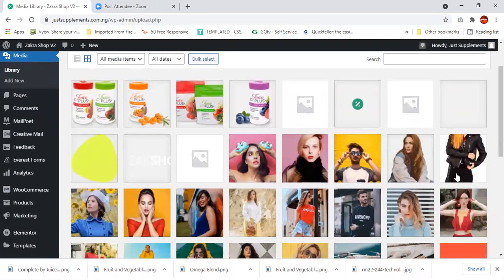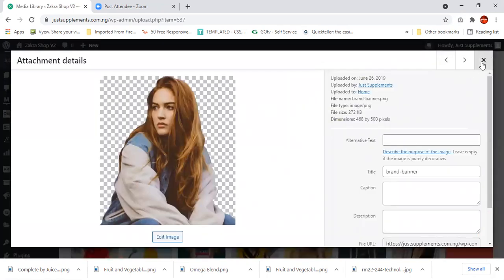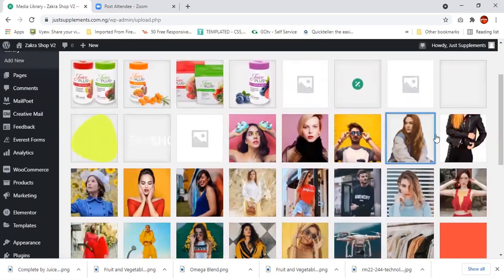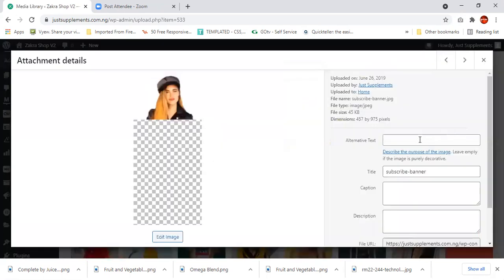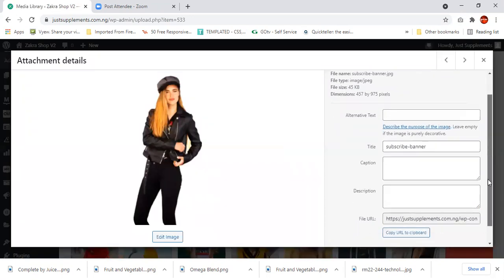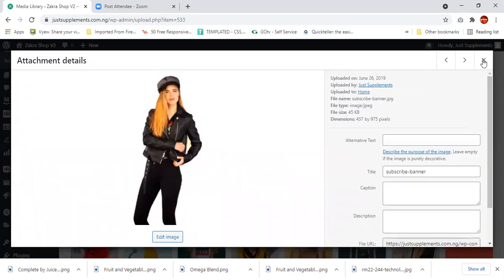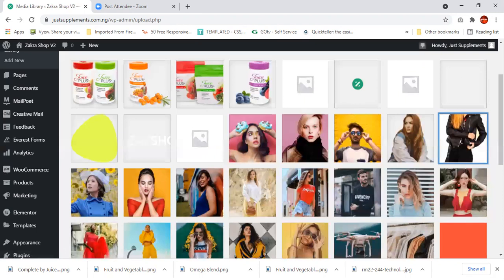The ones you don't need, so I don't need this, okay? I don't need this. You can get rid of it, okay, if you want. You can get rid of the ones you don't need, okay? You can get rid of them permanently if you want. Or better still, there are other means of doing that.